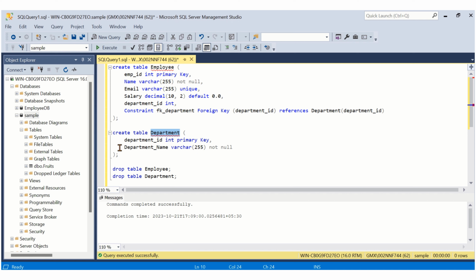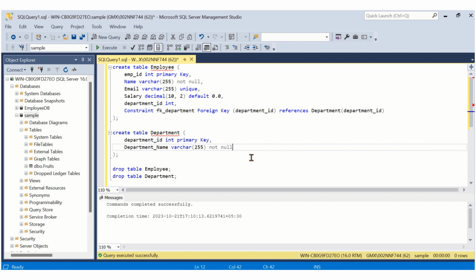So in the department table, the department ID will be the primary key, and here in the employee table it will be a foreign key. So keep in mind, let me create the department table first now, and then create the table for employee. If you create employee first, it will give you an error because that department ID must be present before creating the employee table, right?